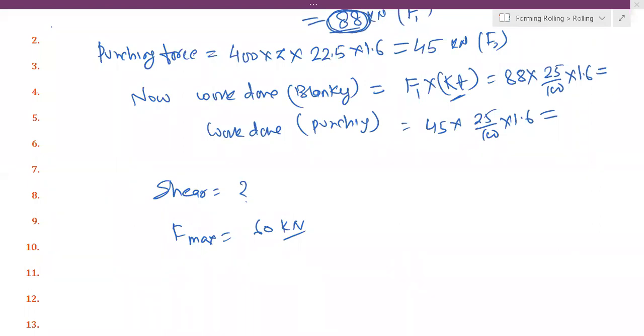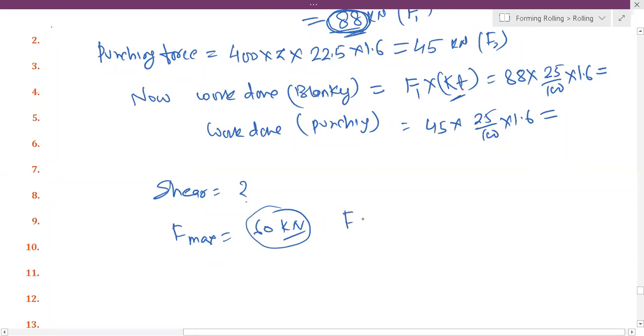Now that maximum force of 88 kilonewton is required, right? But they are telling you limit to 60 kilonewton only. So no issue.